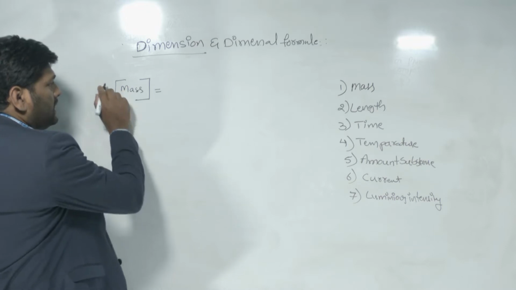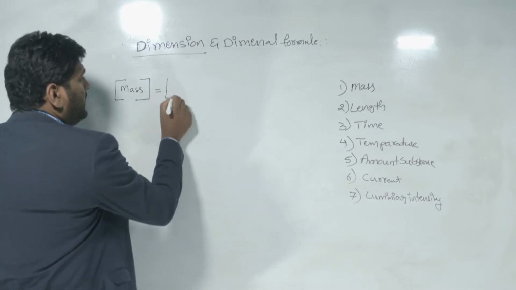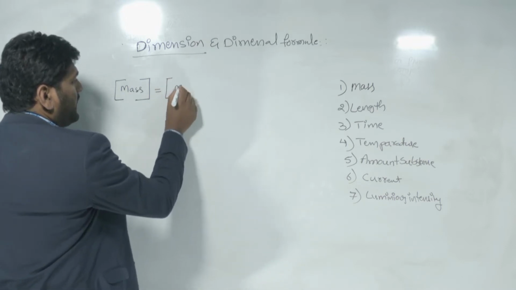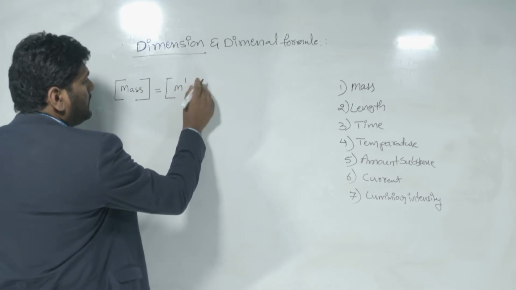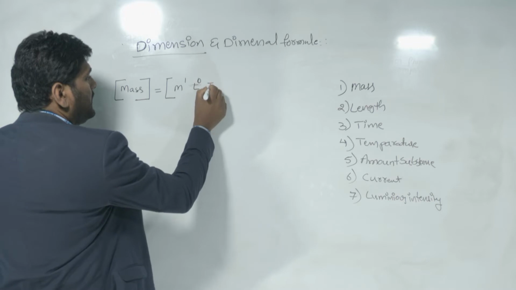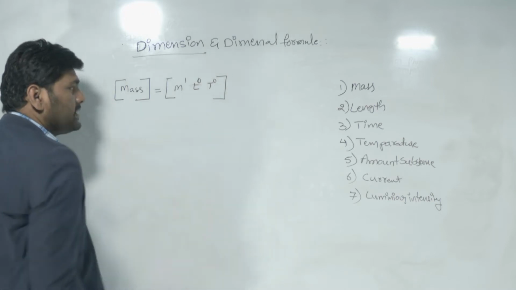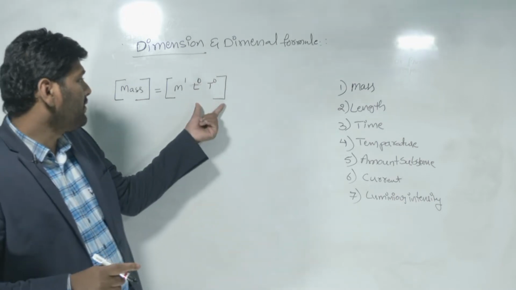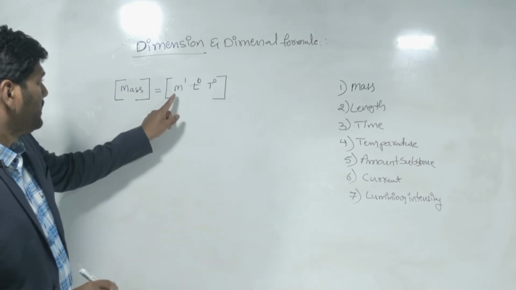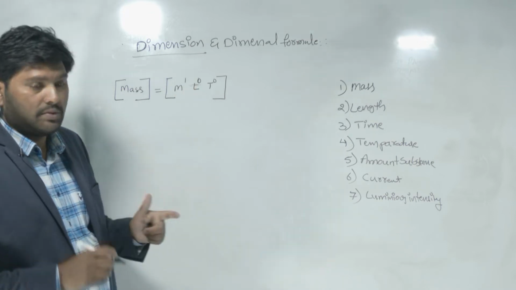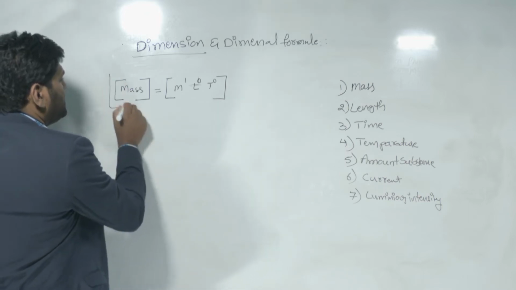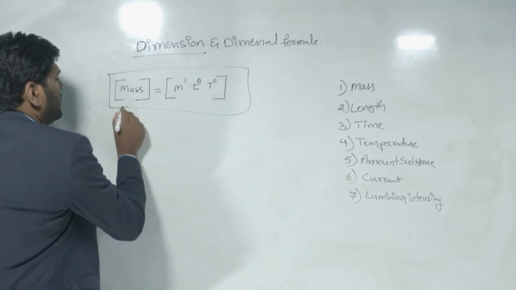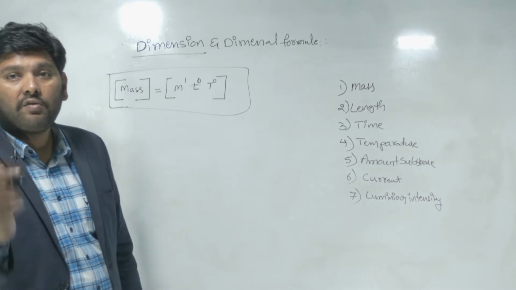So mass in a square bracket, then the dimension formula we will write as M1 L0 T0. This is the way the dimension formula can be represented. See here, this total